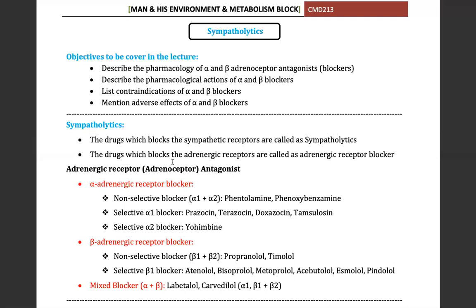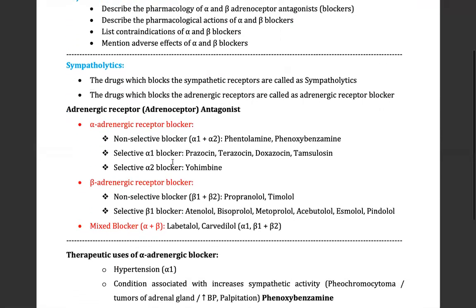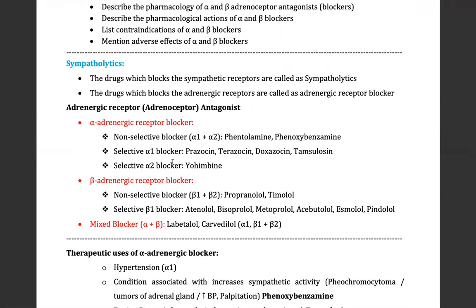It is also important. We have to block the receptor sometimes. The drugs are classified as adrenergic receptor antagonists.